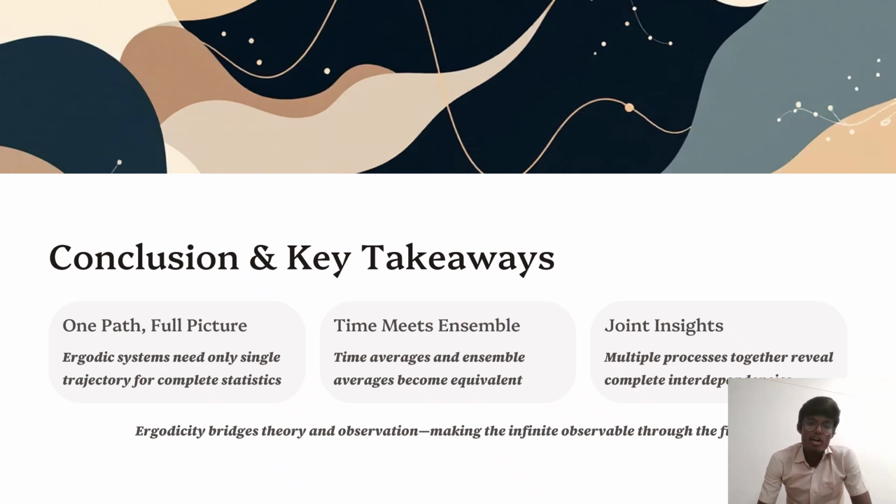The ergodic theorem and ergodic process of the observation make the infinite observable through the finite, bridges in the ergodic process and ergodic theorem. This is about the ergodic theorem and ergodic process.